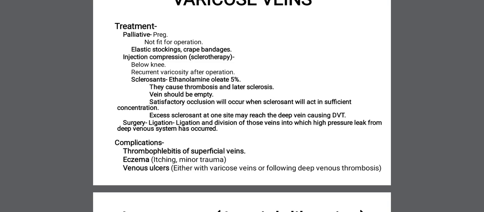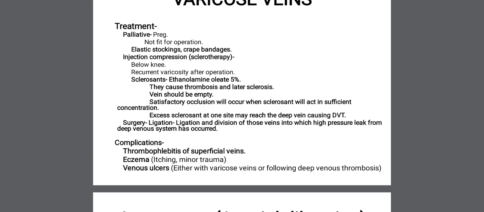Then there are some complications that may occur in varicose veins, like thrombophlebitis of superficial veins, that is, inflammatory changes in superficial veins. Then eczema may occur on the varicose veins. We have seen that a clinical feature of varicose veins is itching.